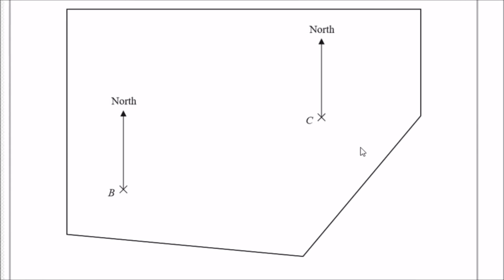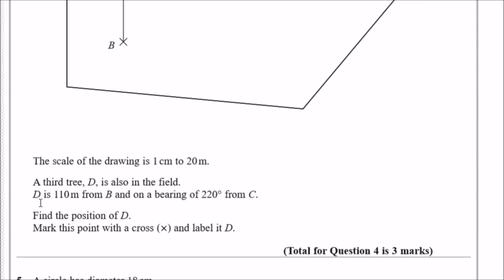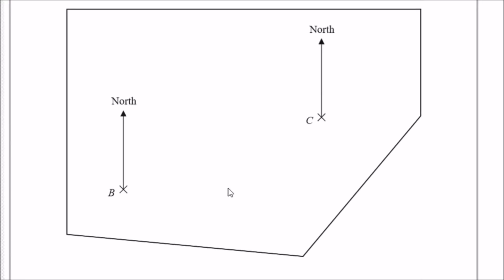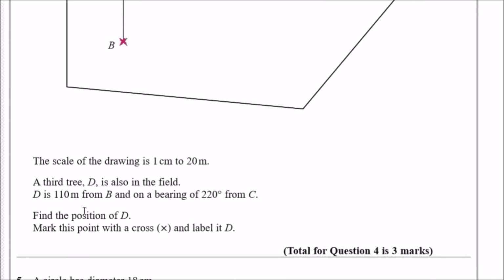Unfortunately, for these kinds of exercises, I won't be able to use a compass, but I can always give an idea of how it could be done. The key idea for the first part is that D is 110 meters from B. We need to pinpoint the radius. If you had a compass, put your pin over here and measure the equivalent of 110 meters in centimeters. Because 1 centimeter is 20 meters, we can find the factor by dividing 110 by 20, which will give us 5.5. So this is exactly the centimeters required on the ruler. 110 meters is 5.5 centimeters.